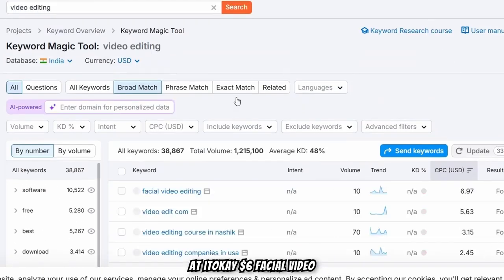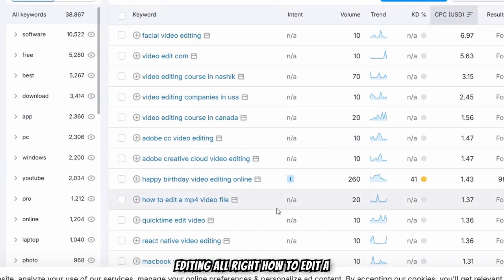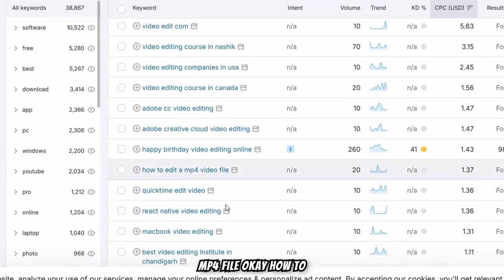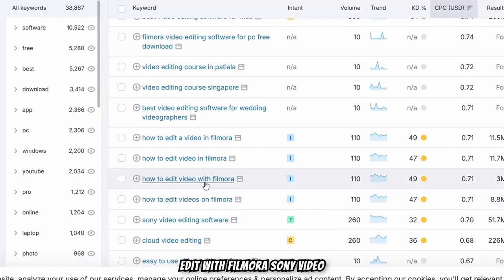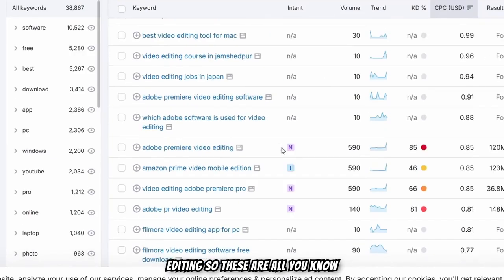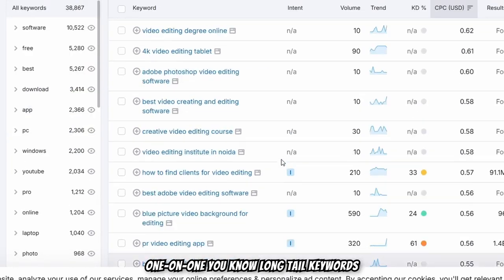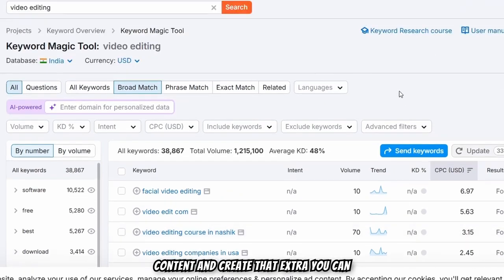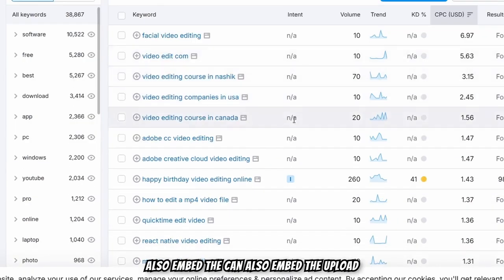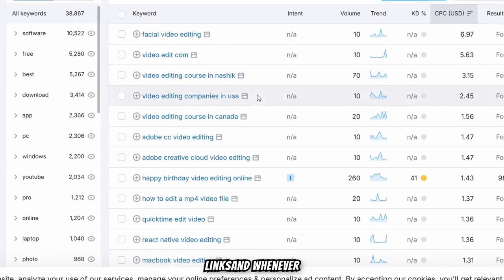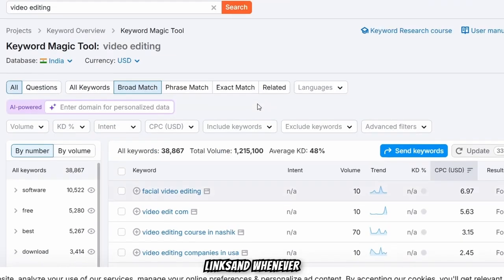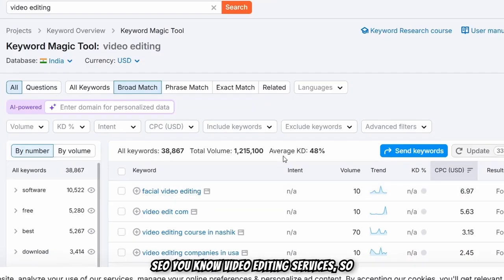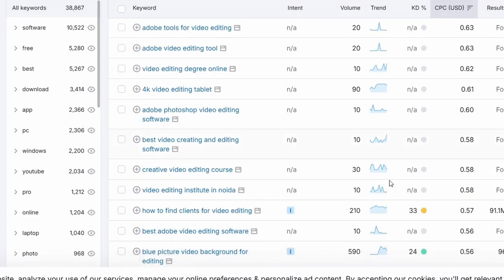Okay, it's $6. Facial video editing. Alright, how to edit a MP4 file. Okay, how to edit with Filmora, Sony video editing. So these are all one-on-one long tail keywords which you can really focus on, create content and create that extra. You can also embed affiliate links. And whenever people search for video editing, they will be looking for SEO video editing services, which you can focus on.